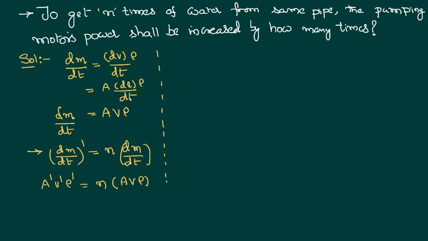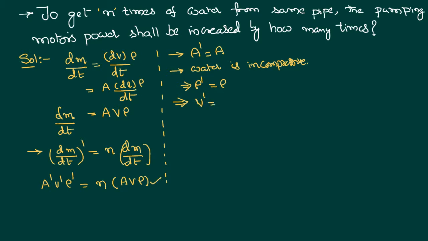Now, the area of cross section of the given pipe is constant, therefore A dash equal to A. We can assume that water is incompressible. When you say incompressible, its volume is a constant. As the volume is constant, automatically its density is constant. Then I can say rho dash is also equal to rho. From this, basing on this equation, V dash, the new velocity, equals n times the previous velocity.